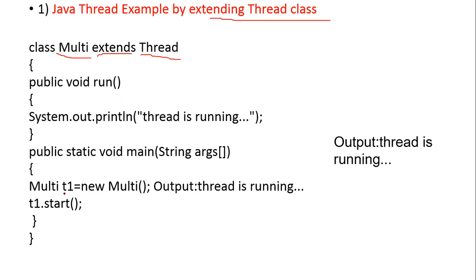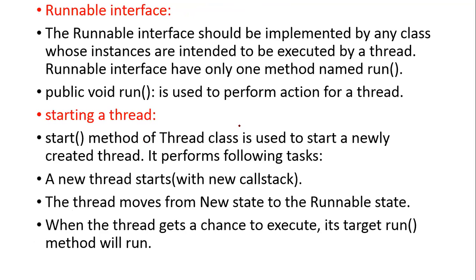Here I am creating an object t1 for my class, and then I call t.start. As you know, start means your thread will start. The main method is the beginning of the program. It will come and create an object for this. Then when I say t.start, my thread starts, it takes me to the next stage, which is run mode, and it will print thread is running. So the output of the program will be thread is running.